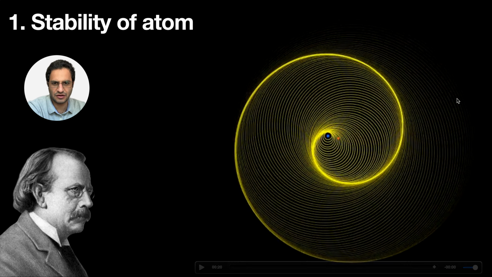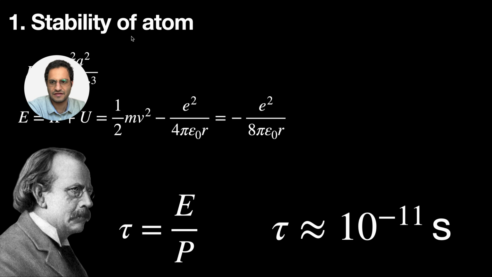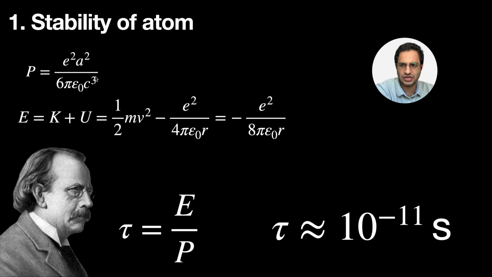So now the problem was that you can calculate this time by a simple classical physics calculation. You can calculate the power radiated by the electron, and for the total energy of the system, you use the virial theorem. Then you can calculate this characteristic time, which is the energy divided by this power, and that would be around 10 to the power of minus 11 seconds. So therefore, you cannot explain why the atoms are stable. So that was the first challenge.